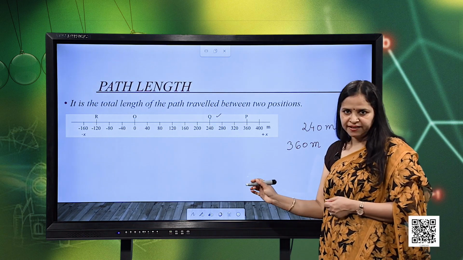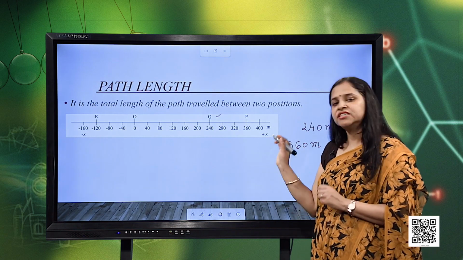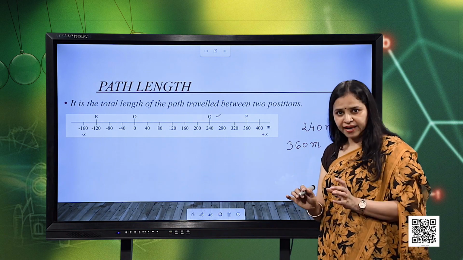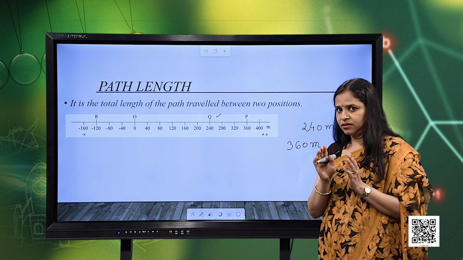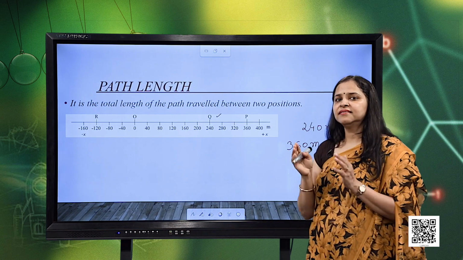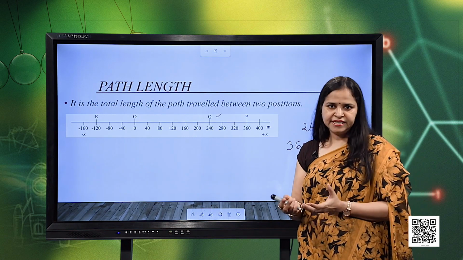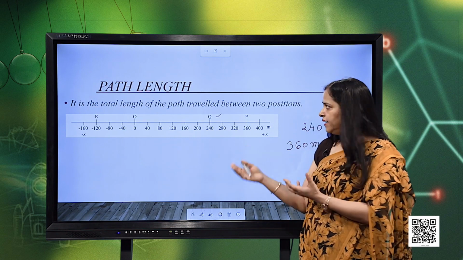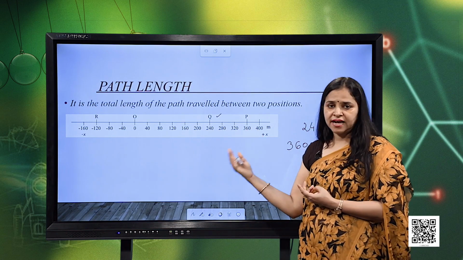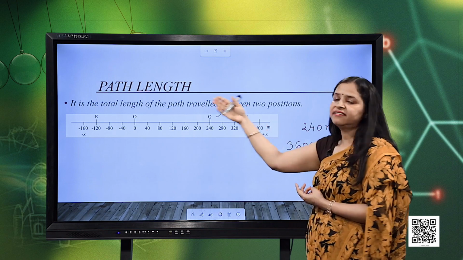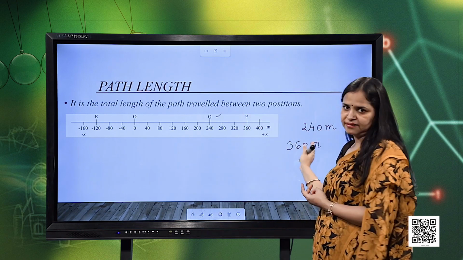There is no plus and minus when we talk about the distance. We just talk about the magnitude. So again, we need to understand this. For the distance, we just need to consider the magnitude, the quantity which has been traveled. We need not consider any sign when we denote the distance, right.